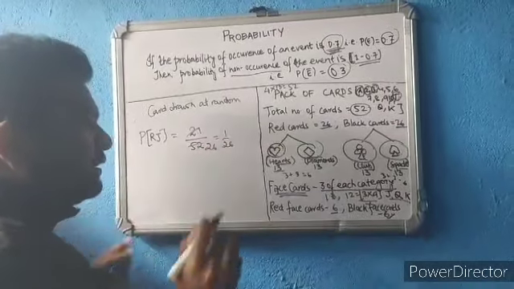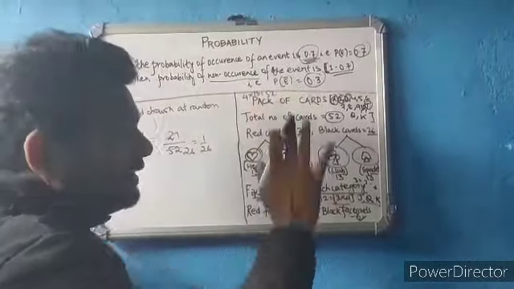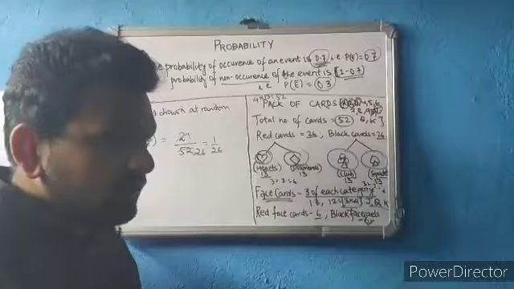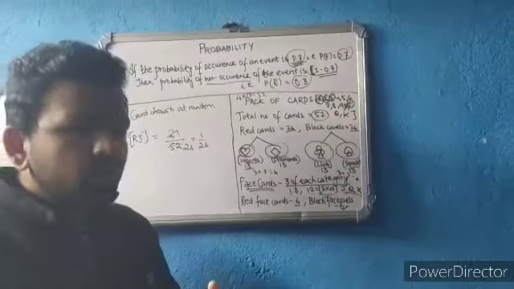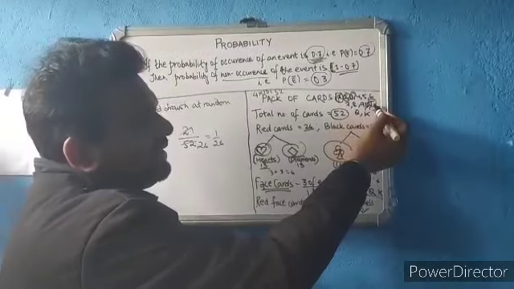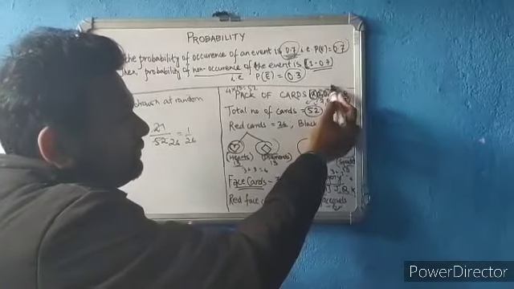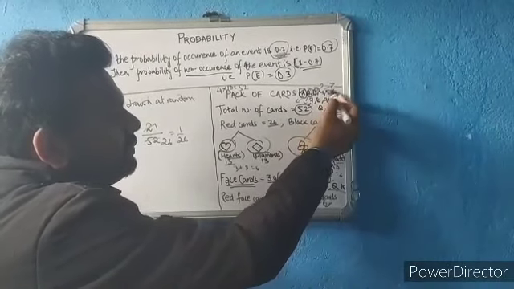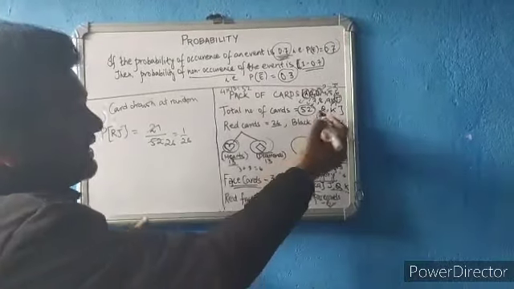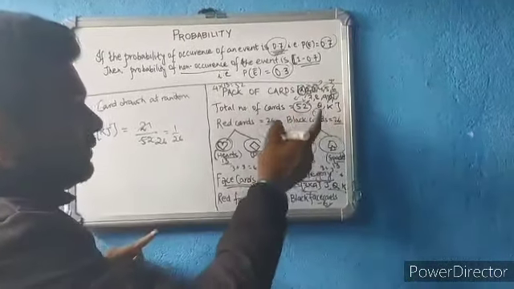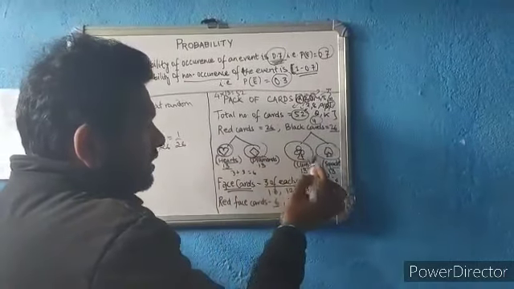Are you understanding? So basically what I am trying to say is, you need to know the distribution of cards. They are numbered from A to K: A, 2, 3, 4, 5, 6, 7, 8, 9, 10, J, Q, K. For each numbered card, there are 4 cards of each number having these suits, heart, diamond, club and spade.